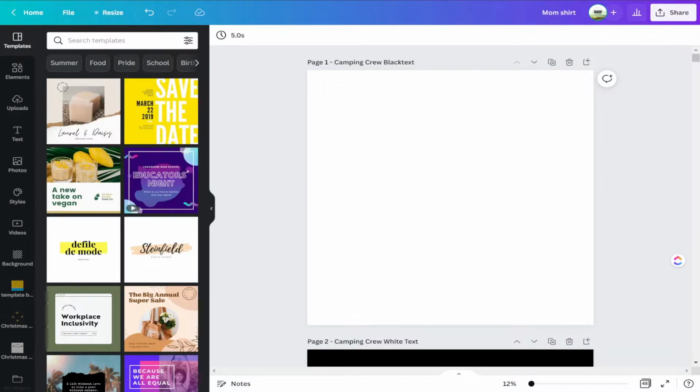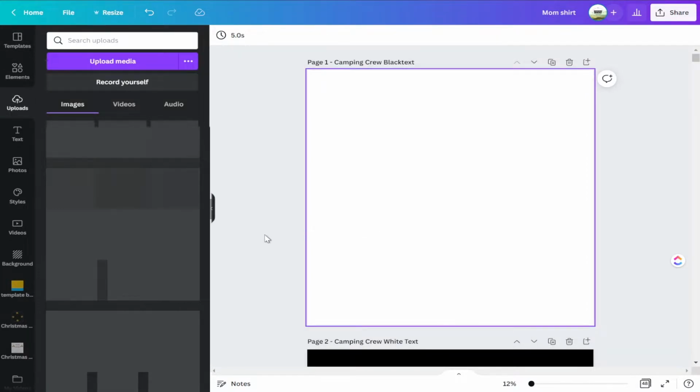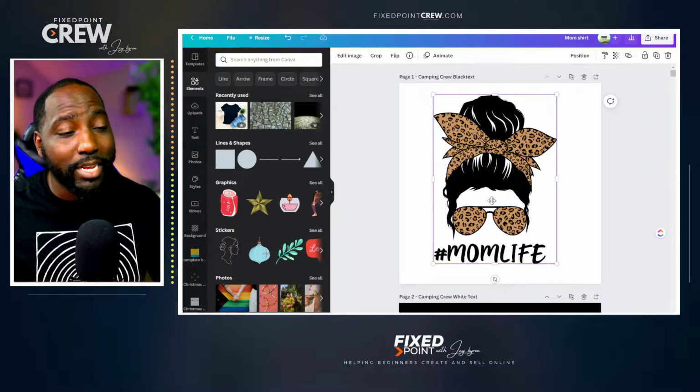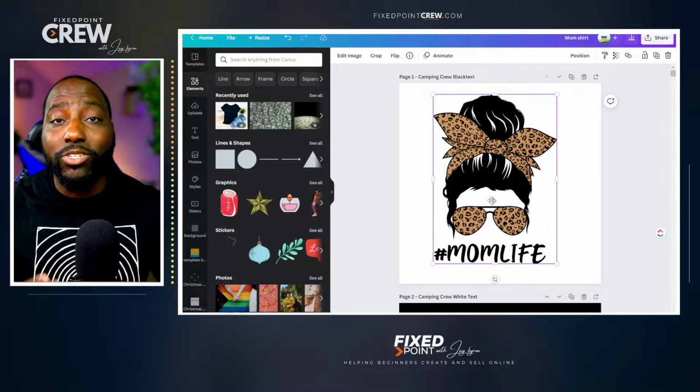Now we're going to bring in our design from Creative Fabrica. Again, we're going to use the PNG file because we're going to utilize this to take some things away and add some things in. So now we have our mom life shirt. And again, the goal here is to change some things up. We don't want to leave this as the original design.